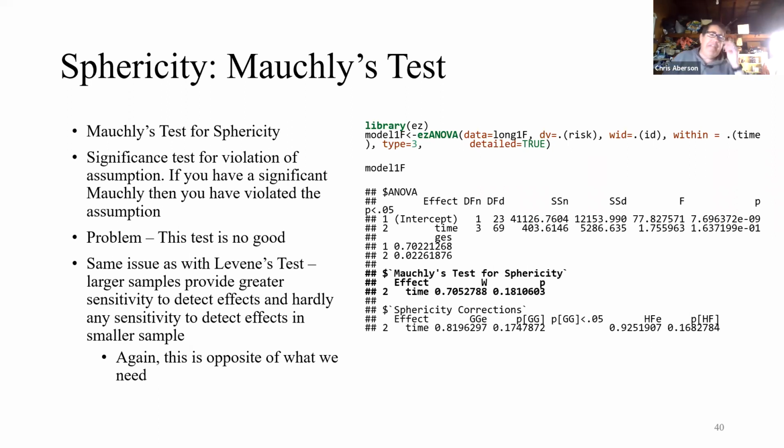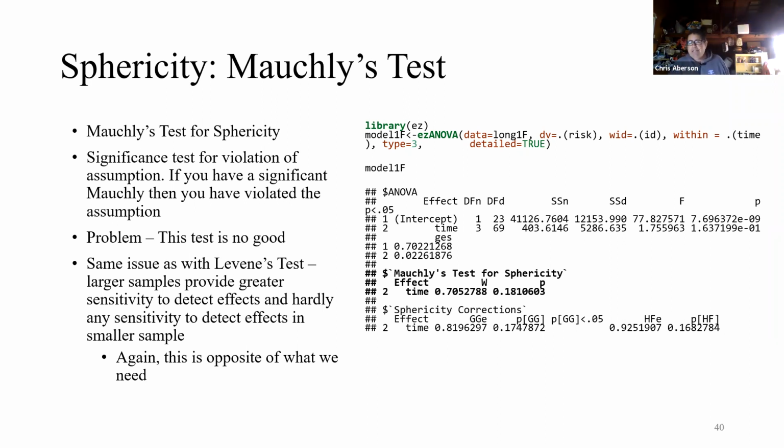So there are a few tests that people provide for this. The first is Mauchly's test. Mauchly's test is a significance test. If you've got a significant Mauchly, then you have violated the assumption. The problem with this test is that it is not any good. This is very much like the problem with Levene's test. When you have a small sample, it's insensitive. When you have a large sample, it's very sensitive.